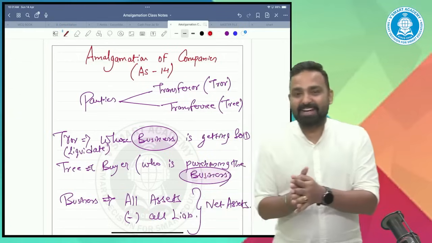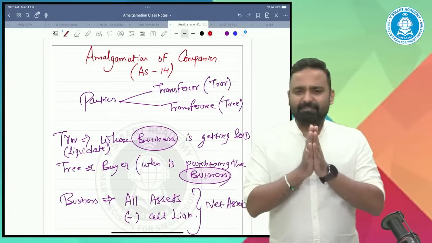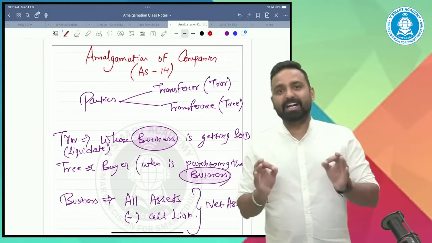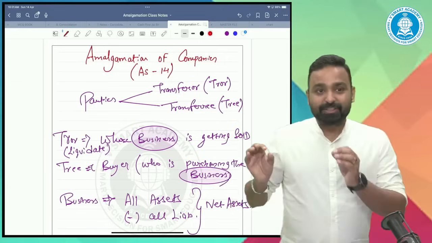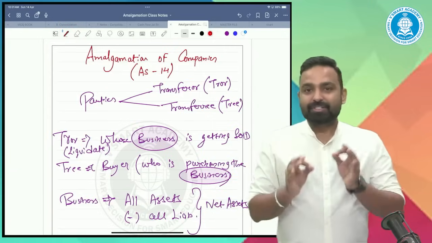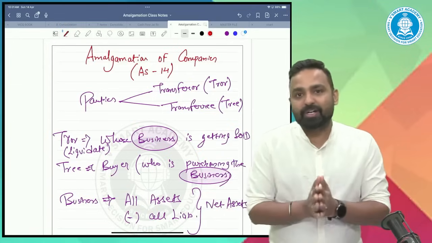So exams are finally coming, and in this particular session, I have completely covered the amalgamation of companies chapter, CA Intermediate Advanced Accounts, and that too in English language. This particular session is especially recorded for the southern part of India, for those students who couldn't understand Hindi.